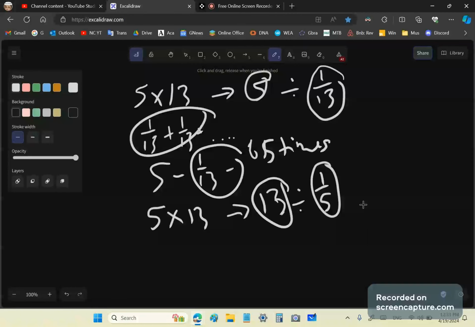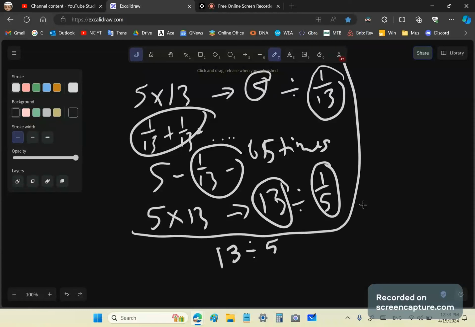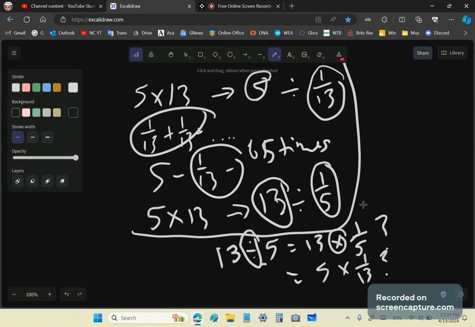Okay, very good. So now getting back to the previous question, can we define division in terms of multiplication? That would mean that we'd need to have something like this. We'd need to say 13 divided by 5 is equal to 13 times 1 over 5. No, that doesn't make sense. Is it equal to 5 times 1 over 13? No. It turns out it's not possible to define division in terms of multiplication, okay?